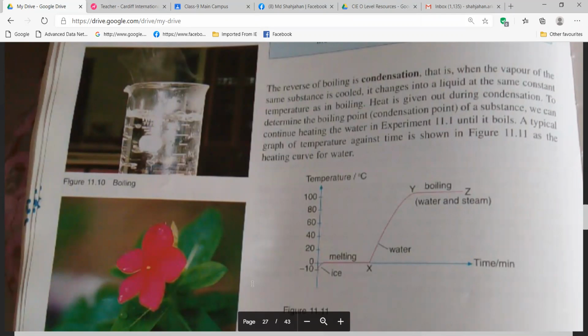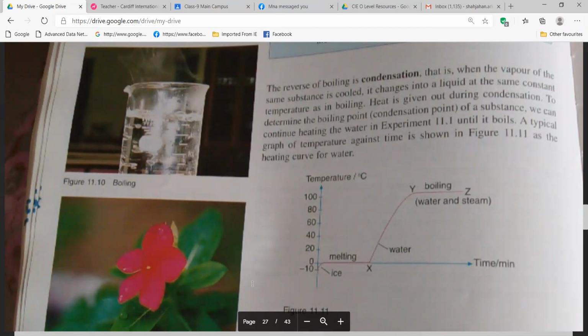But when we are saying melting point, we have to say melting point of a solid, melting point of ice. We will not say melting point of water. Is it clear? Yes, sir. Melting point of ice is 0 degrees Celsius.